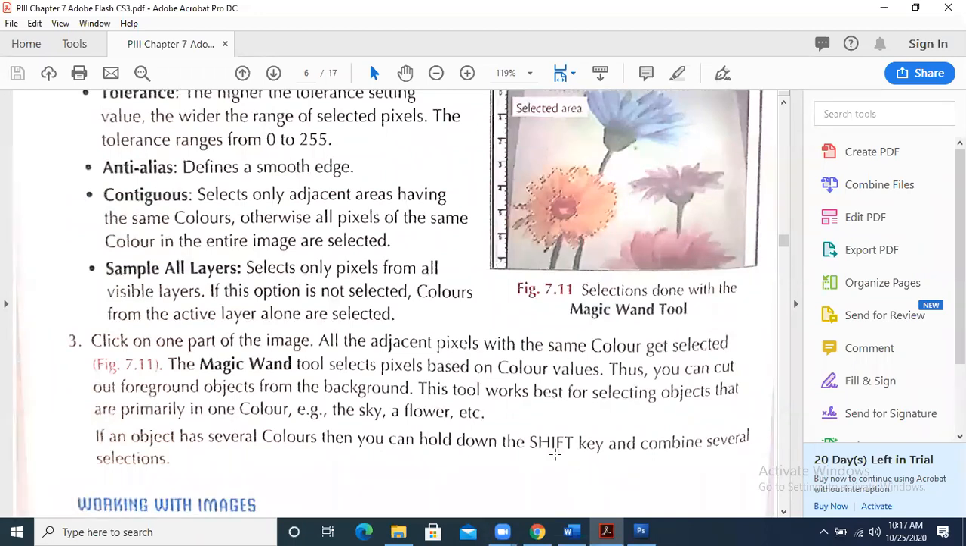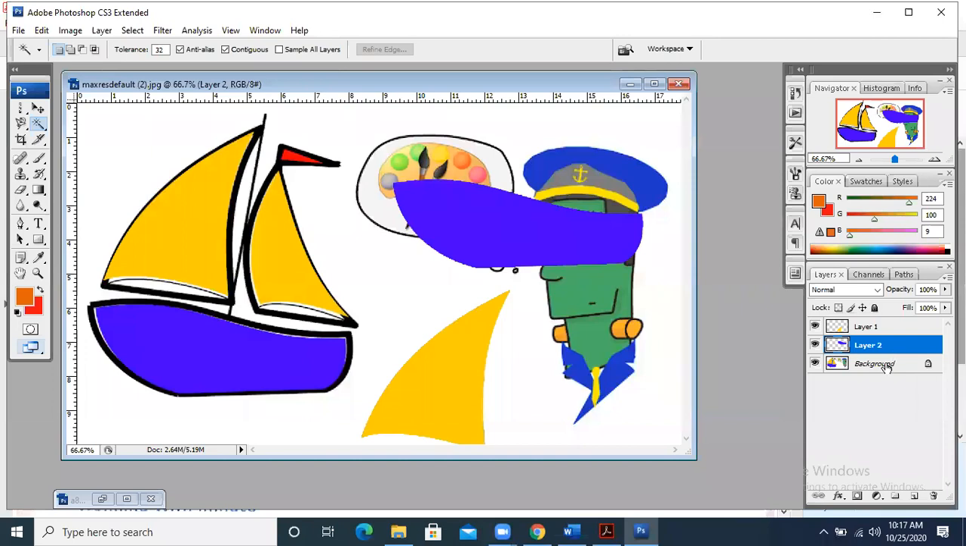Basically, whenever we are doing this, at that particular time we are on some layer, just like I applied all these options when I was on the background image. These are the options that we are discussing right now: tolerance, anti-alias, contiguous, and sample all layers.